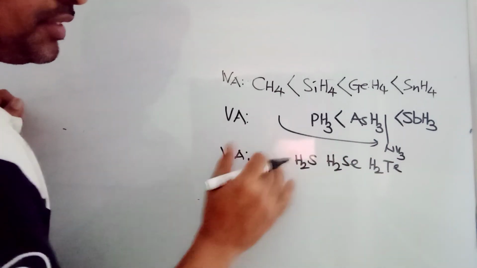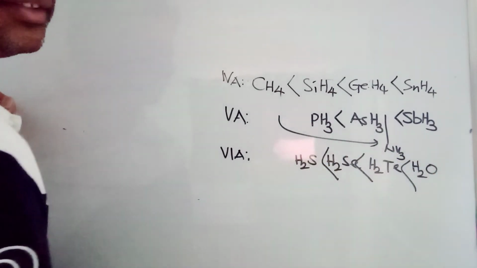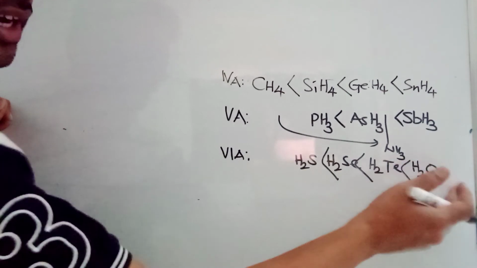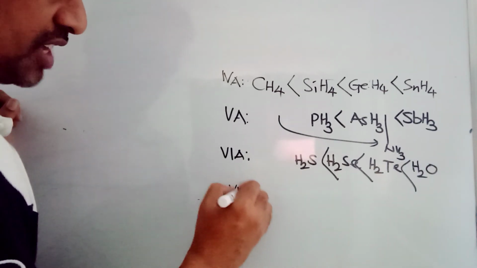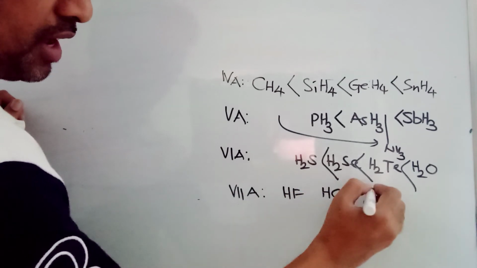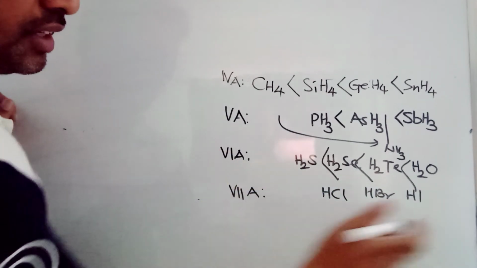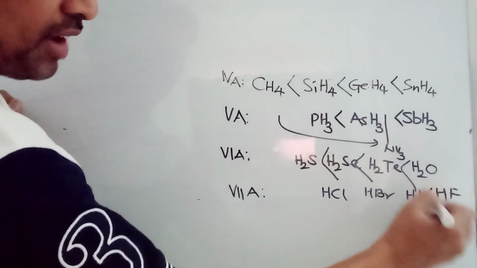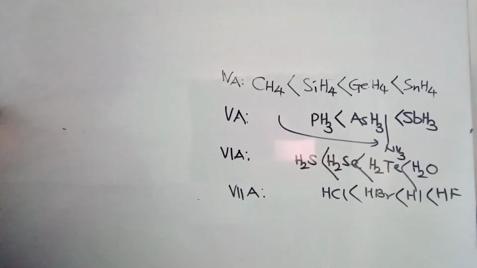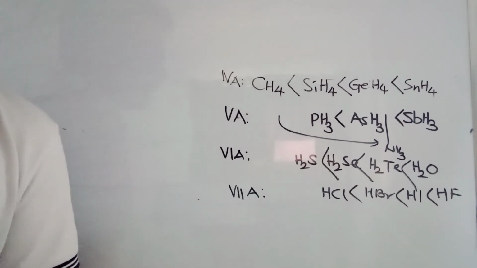H2O is not here. Highest. Okay, now because of hydrogen bonding again. 7th A group, if you see, HF, HCl, HBr, HI. You can't say which position in general if you don't know exact values and all, but you can say definitely there will be a slight change because of the intermolecular hydrogen bonding. So because of the hydrogen bonding, the boiling points of compounds definitely change.